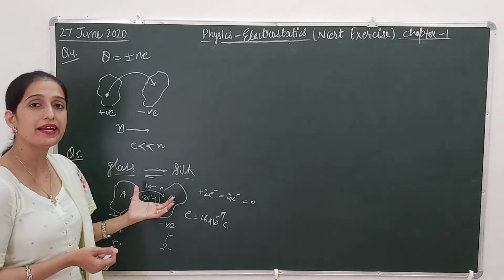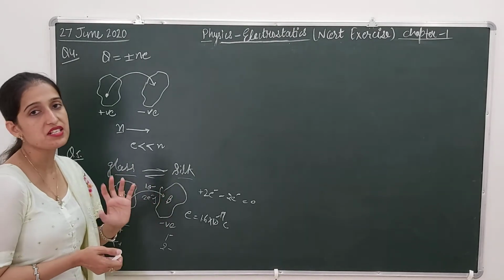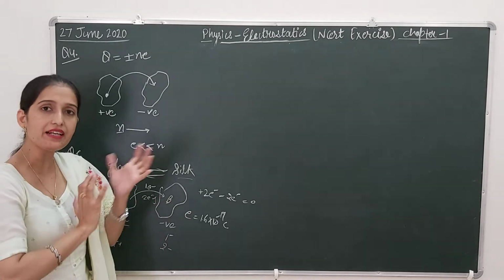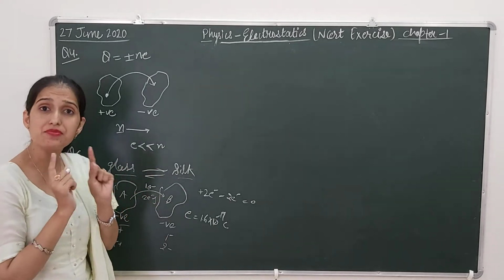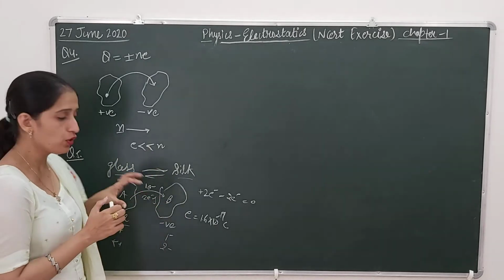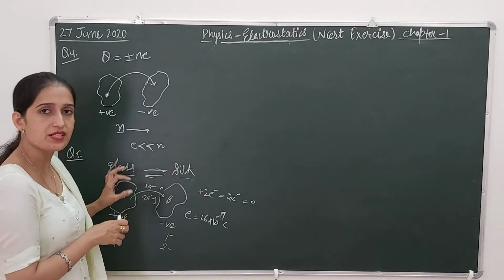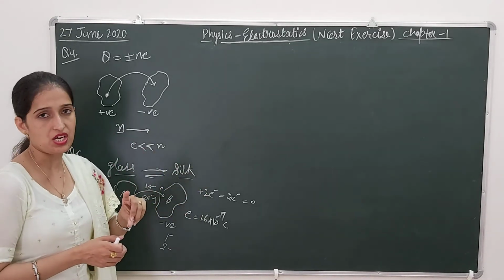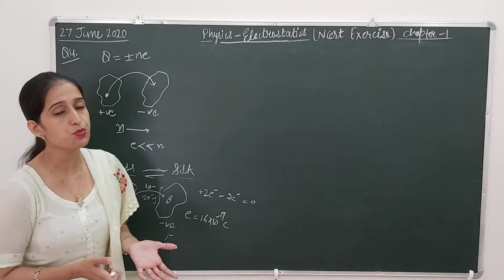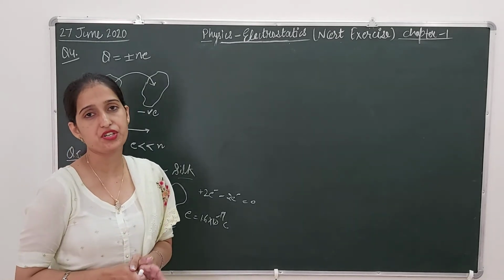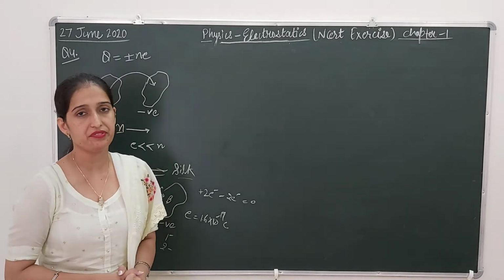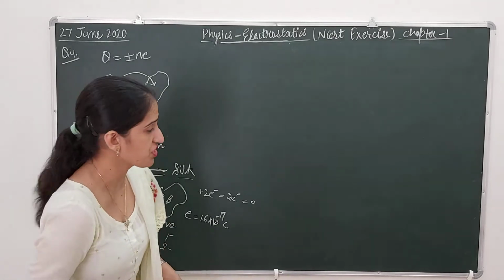Before rubbing, the net charge of the bodies was 0, and after rubbing they acquire equal charge of opposite sign: 2 positive and 2 negative, or 3 positive and 3 negative. So the net charge will again be 0. This proves that the law of conservation of charge is applicable everywhere. Now moving to question number 6.